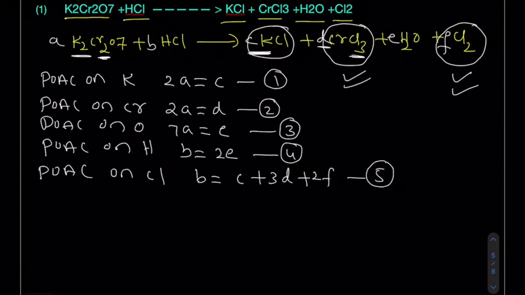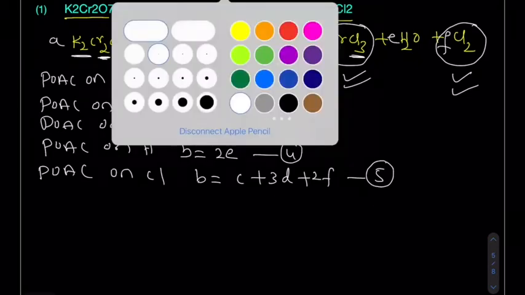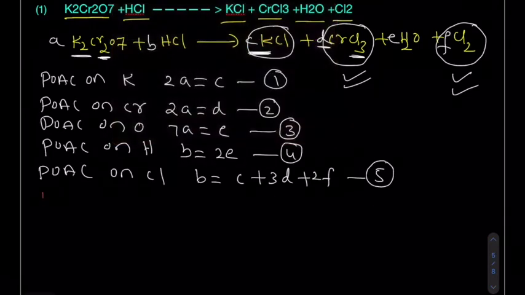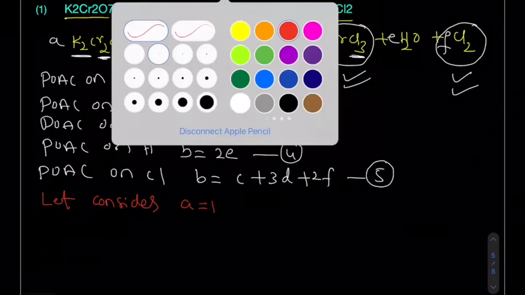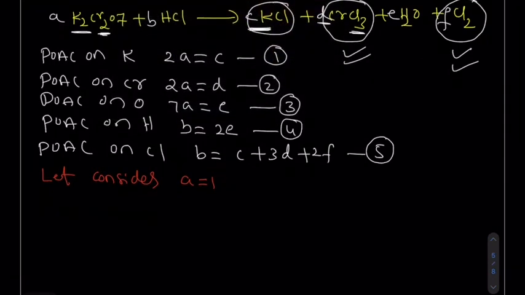So there are total 5 equations, but the variables are 6, A, B, C, D, E, F. So let's consider A value equal to 1. Let's suppose, it is not always, you can take B, C, D, anything. Just consider A is equal to 1. Now from here, what happens? If you put the A value in the equation 1, you will get the C value is equal to 2.